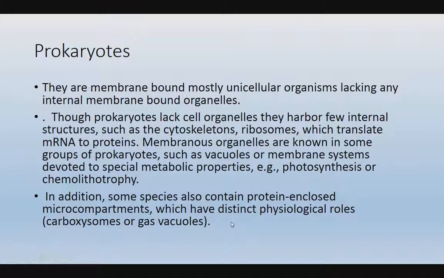Prokaryotes are mostly unicellular organisms lacking any internal membrane bound cell organelles. They lack organelles and structures such as the cytoskeleton, but they contain ribosomes, which translate mRNA into proteins. Membranous organelles are known in some groups of prokaryotes, such as vacuoles or membrane systems, that is inclusion bodies.